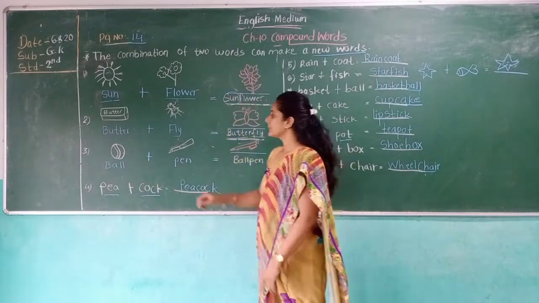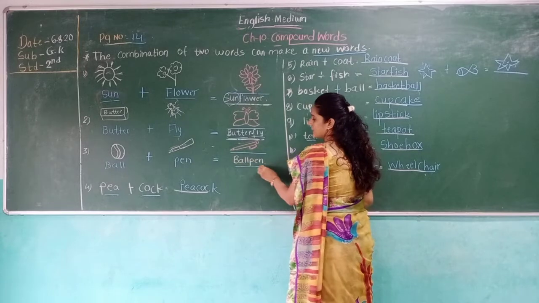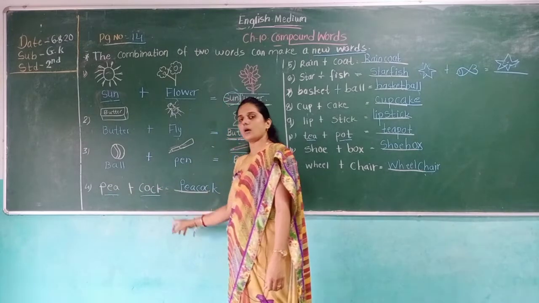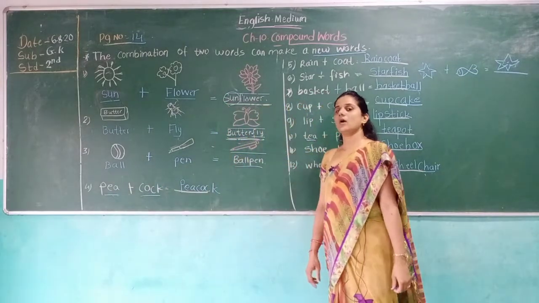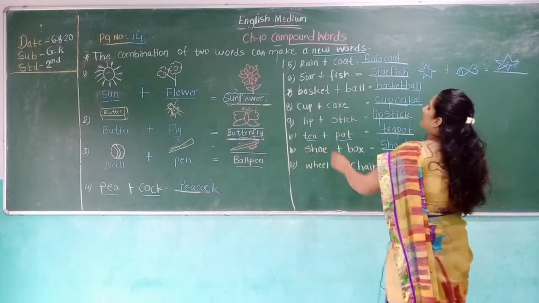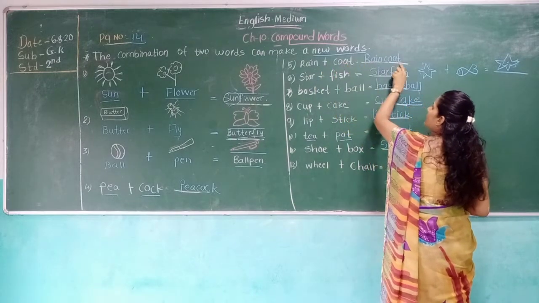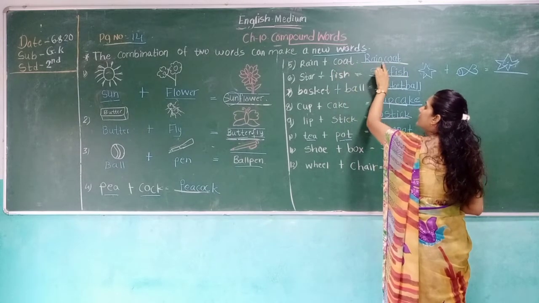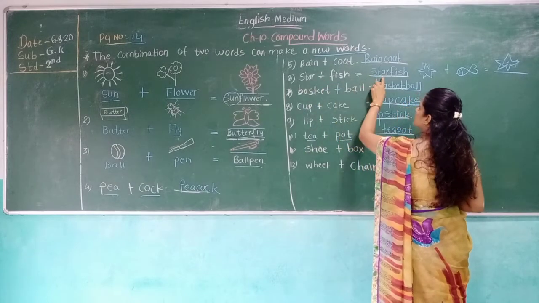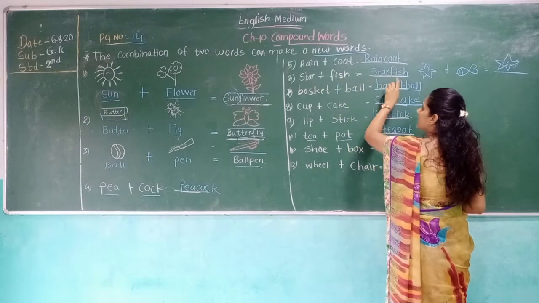Then ball plus pen. The new word becomes ball pen. Okay, then pea plus cock, peacock. What new spelling becomes? Peacock. Then here rain plus coat, raincoat. We wear a raincoat in the rainy season. Star plus fish, starfish. Which spelling? New spelling is starfish.